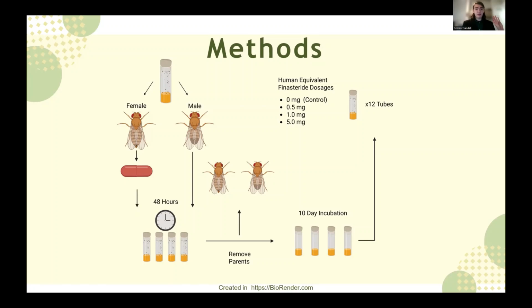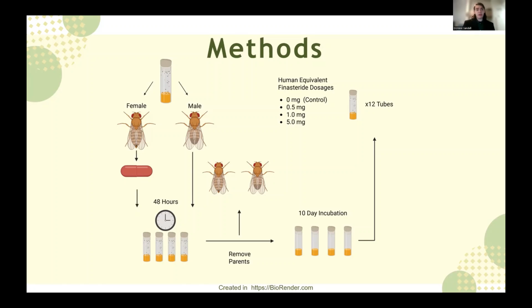After the females have been drugged for about 48 hours, we will then introduce 2 male flies for every 10 female flies and allow them to reproduce. After they have fully had opportunities to mate and lay as many eggs as possible, we then remove the parents and have about a 10-day incubation period. During this time, we'll have about 12 tubes in total using our 3 trials and the 4 test groups, as I mentioned before,